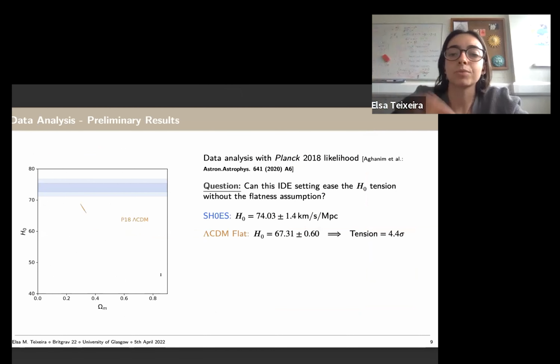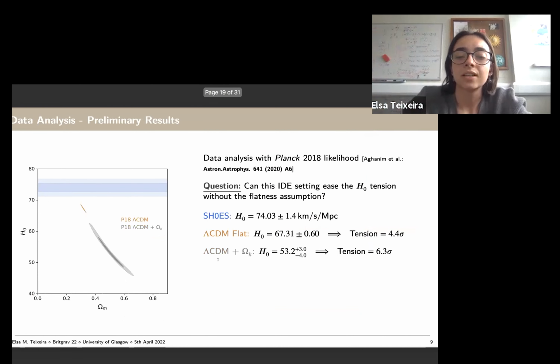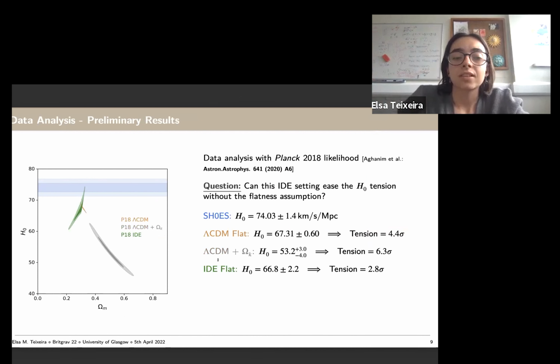So then these are just the preliminary results that we get from the data analysis just with Planck 2018 likelihood. So here in blue, you have the SH0ES value for the H0 that you see is much higher than the lambda CDM. Then we have the lambda CDM flat value here, which we see is in tension with that one. And then what we see is that if we add curvature, we aggravate the tension. If we add interacting dark energy flat, we actually get a better fit to the data.